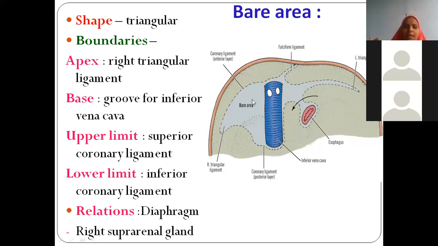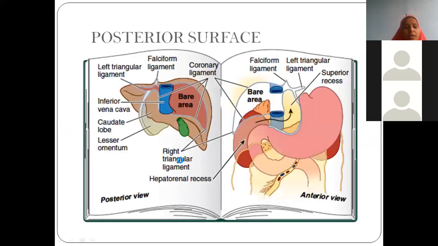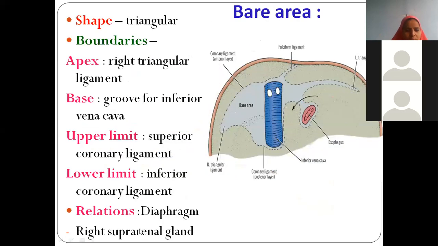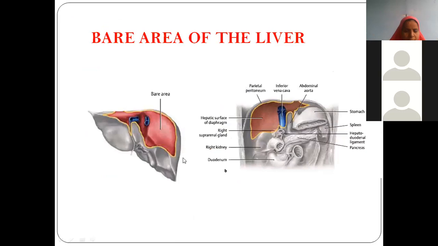In the previous picture, what did we see behind this area? Diaphragm, isn't it? So this bare area is related to the diaphragm, and at this point behind we will have the right kidney, above which the right suprarenal gland will be resting. So this is the bare area of the liver, very very important. This is the apex, the right triangular ligament. Base, inferior vena cava. This is the superior layer of the coronary ligament, and the inferior layer of the coronary ligament.